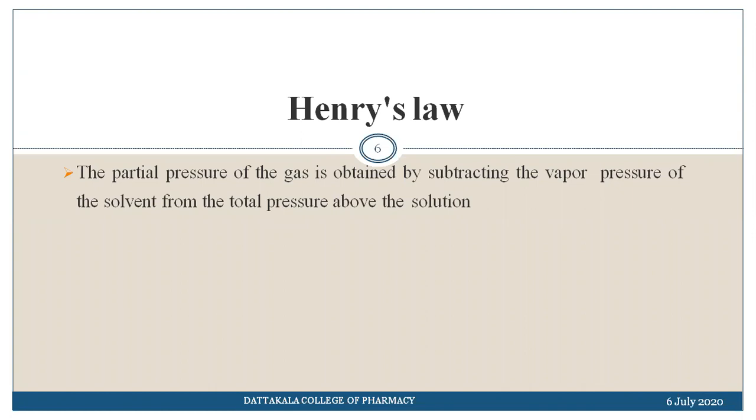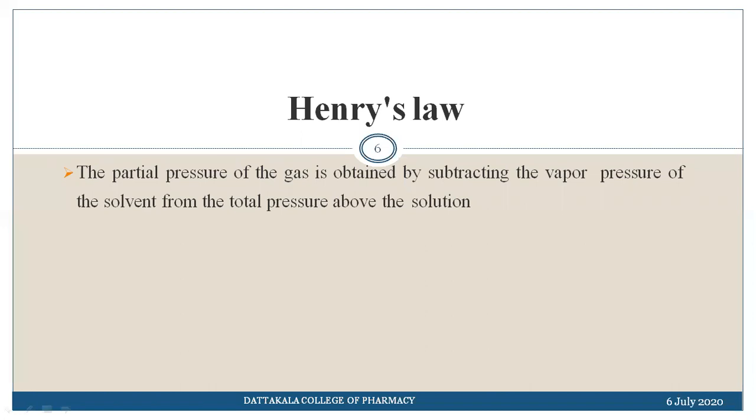You are aware of Dalton's law of pressure. The total pressure exerted by the mixture is just a summation of the individual pressures when more than one component is present in the system. So whatever the pressure of the system, it will be the total of all the components present.